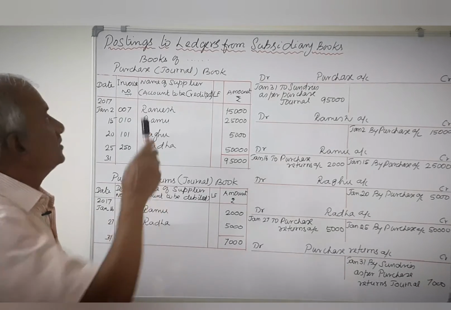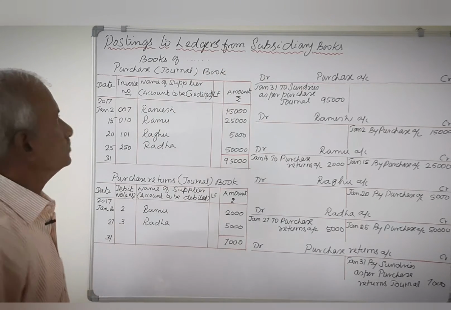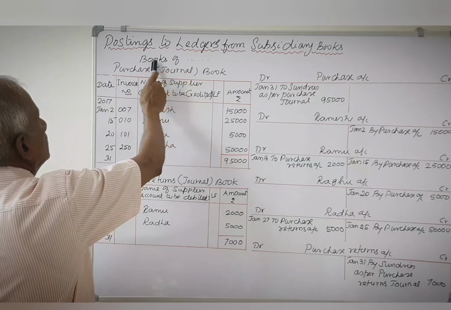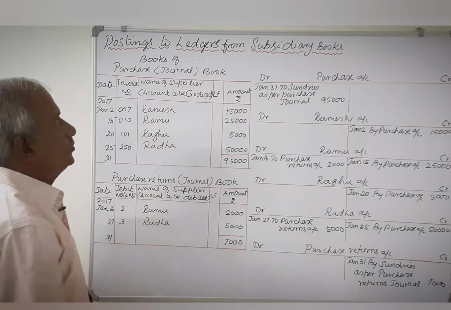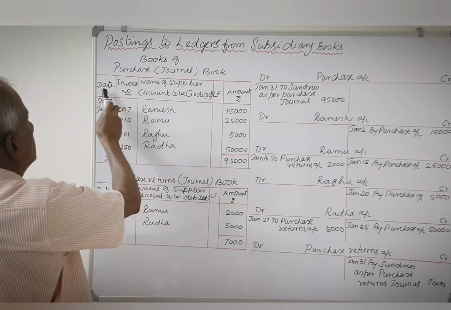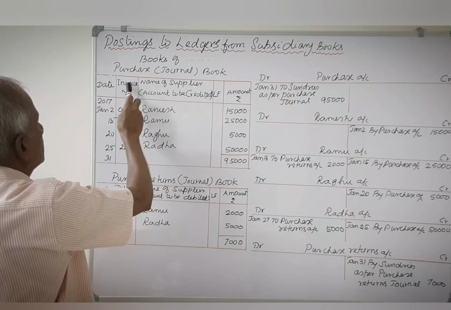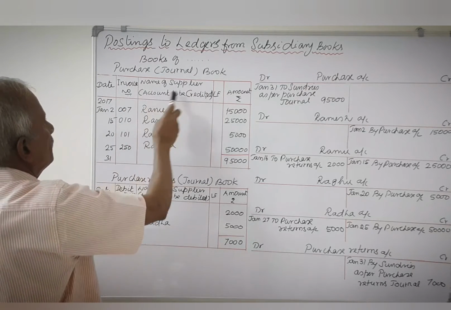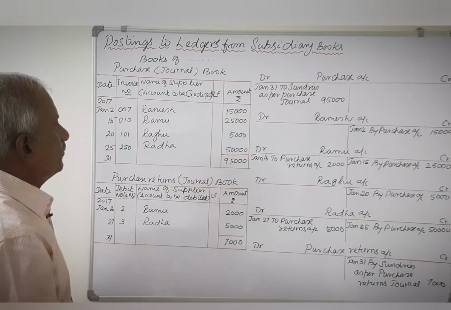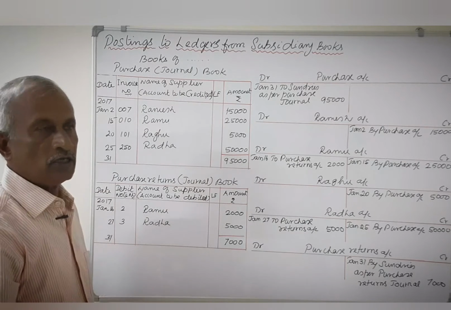The last point is posting to ledgers from subsidiary books. Take the name of the business, books of so and so trader, purchase journal book. The format is date column for recording the date, invoice number, name of the supplier, account to be credited. Here the name of the supplier is recorded and the amount of the invoice.